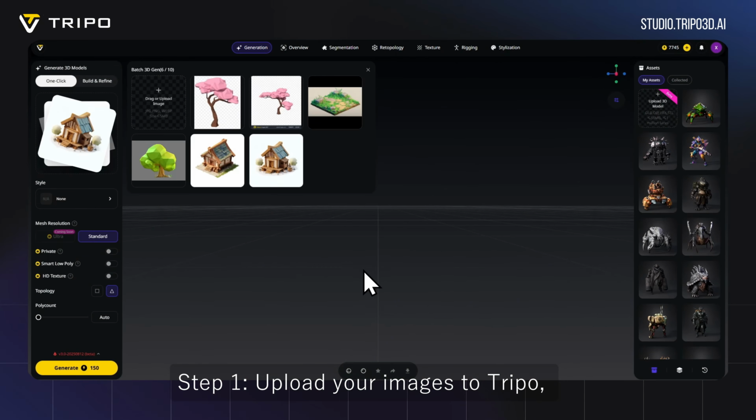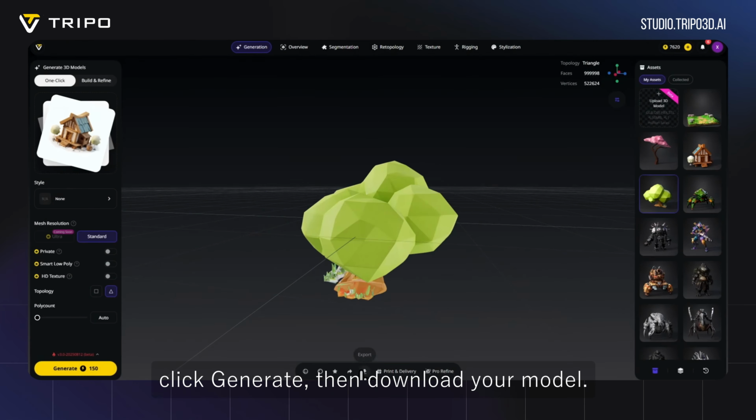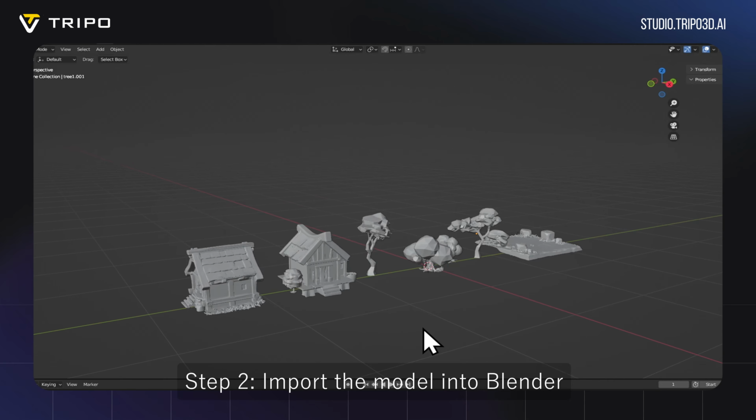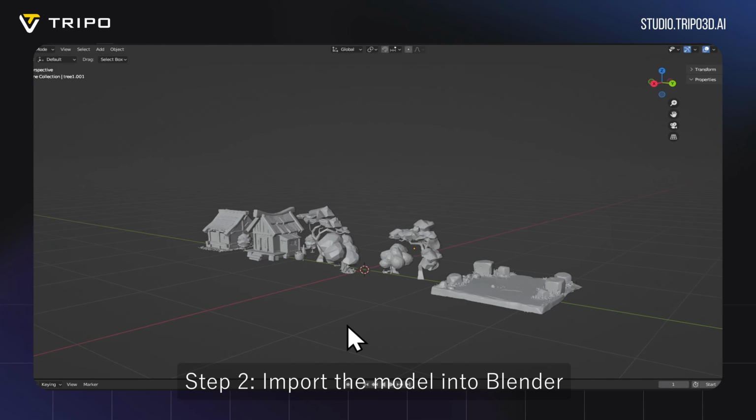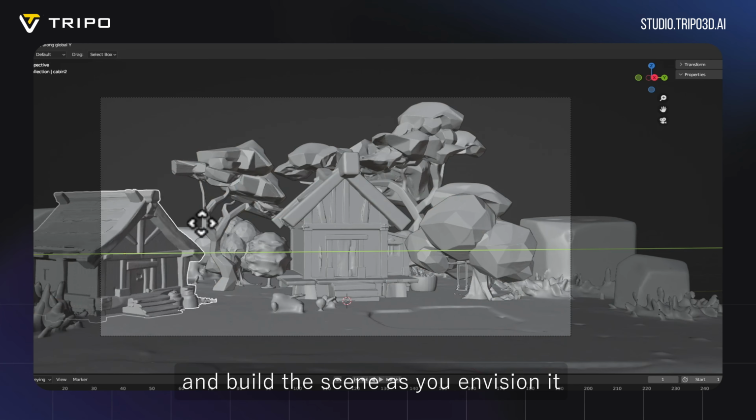Step 1. Upload your images to Tripo. Click Generate, download the model. Step 2. Import the model into Blender and build the scene as you envision it.